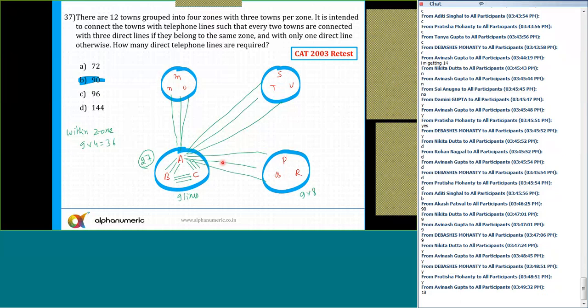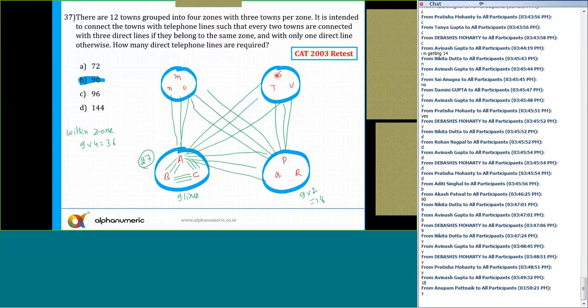I'll repeat. Just here, PQR, this is already connected with ABC. So do not count again. But if I make a new connection of town PQR with STU, so 9 lines, and town PQR with the MNO, again 9 lines. So 9 into 2, which is 18. So I'll get another 18 lines here. So I can write down, this is 9 into 2, which is equal to 18 lines. So 18 more lines are there. How are these 18 lines? Just here, this, and this. 3 lines from here. Town P, and then P to M, N and O also. So I'll get 18 lines. Is that clear to all of you?